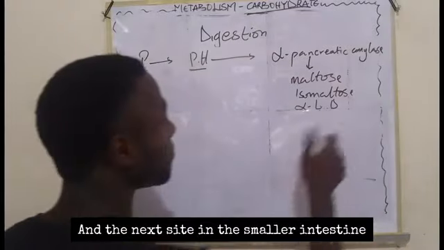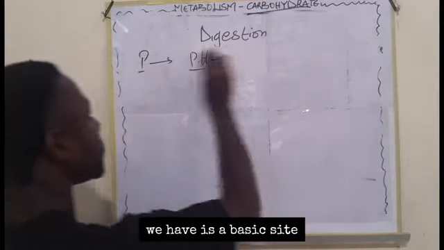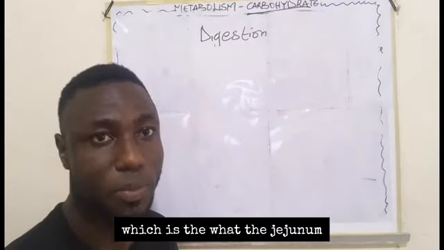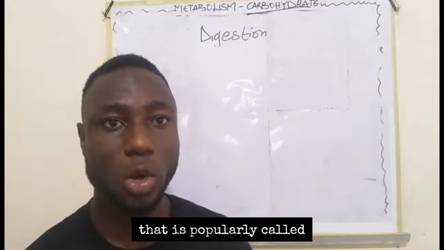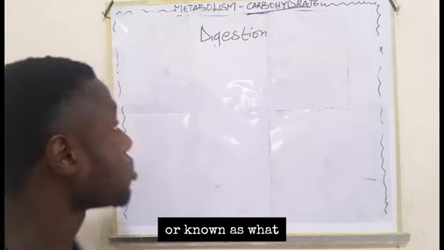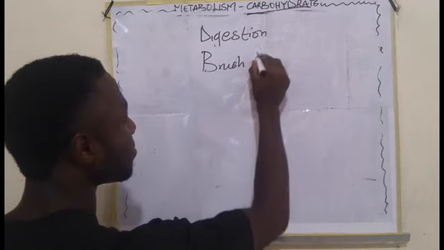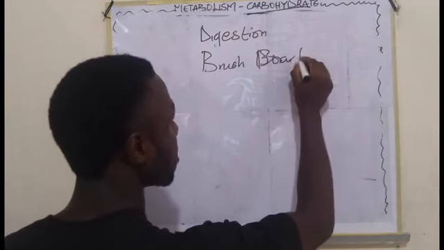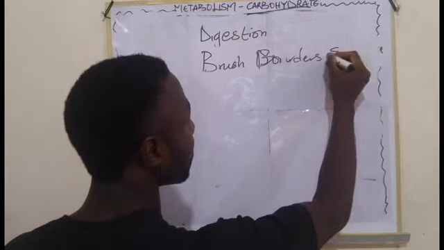Okay. Now the next site in the small intestine is the jejunum. In the jejunum, there is an enzyme that is popularly known as the brush border enzyme.